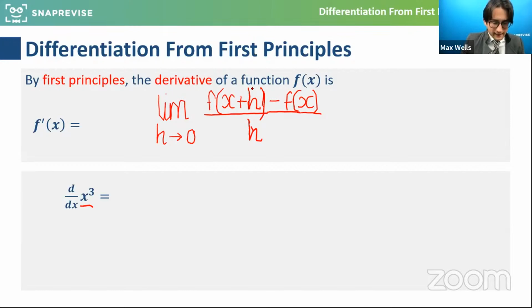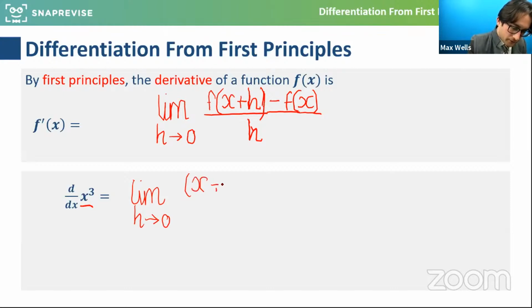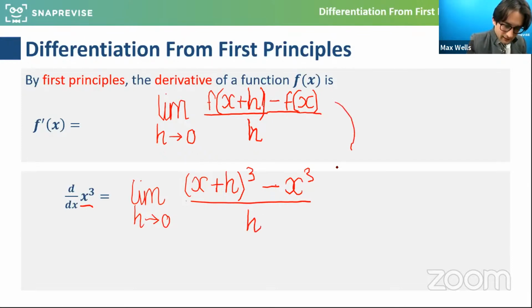For this function, x cubed, we're going to take the limit as h approaches 0 of x plus h cubed, minus x cubed, all over h. Please let me know, can we see how this is a direct application of what we've got there? The function is a cubing function. I'm doing x cubed, but I'm subbing in x plus h and then taking away the normal output.